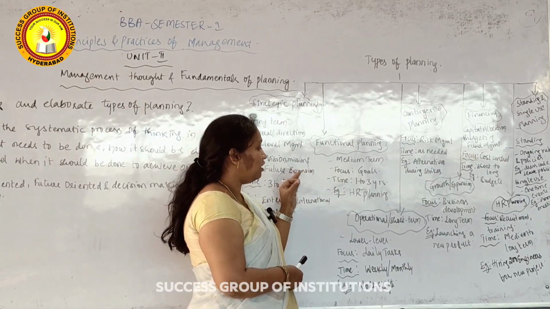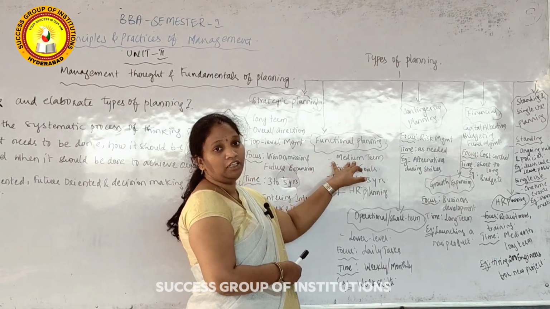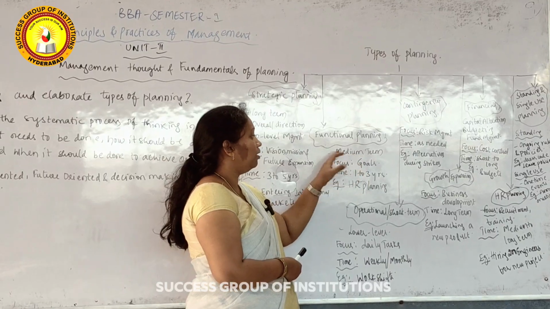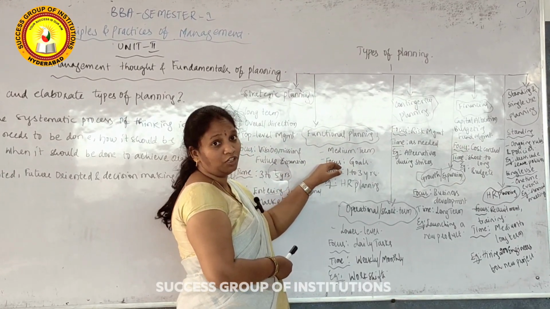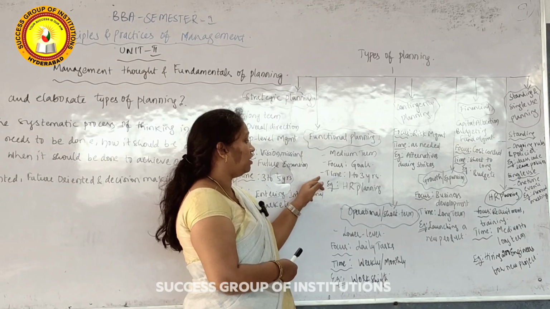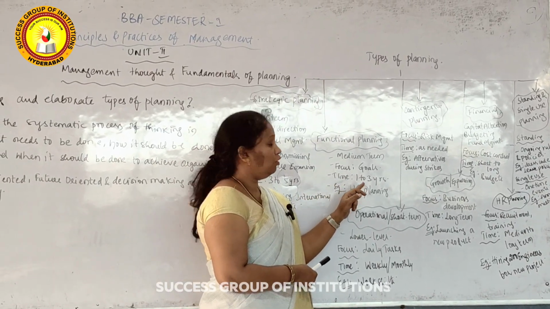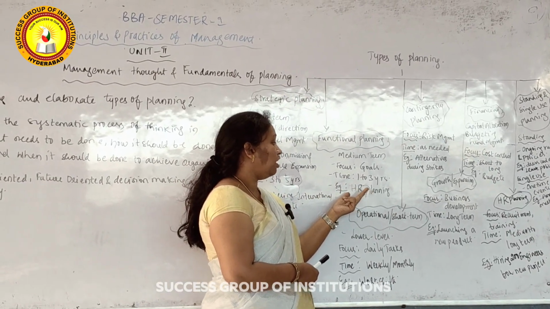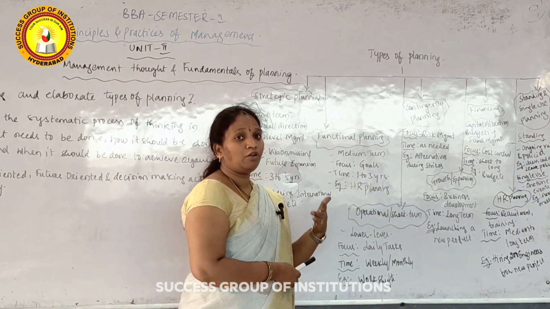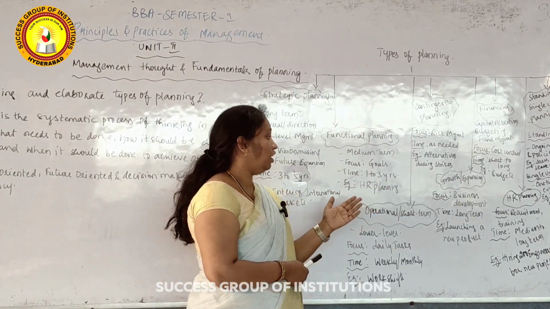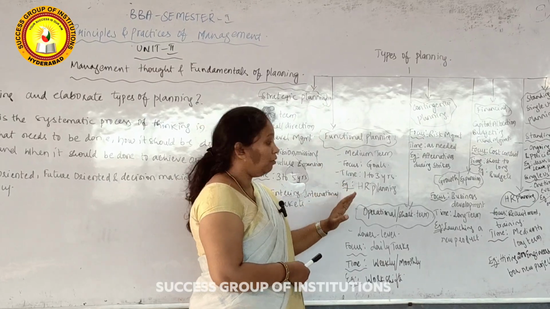Functional planning is generally taken care of by the medium level of organizations, and the focus is to achieve the goals of the organization, and the time period is 1 to 3 years. Example, HR planning. HR planning is nothing but human resource planning. To recruit or select the employees, we need to follow functional planning.